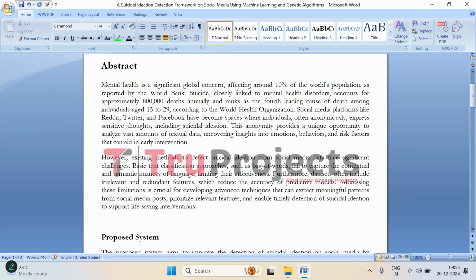To really make a difference in detecting suicidal thoughts, we need to go beyond these basic methods. We have to find ways to capture the true meaning behind the words, eliminate irrelevant features, and focus on the important details that can help us identify risk early on. This would ultimately allow us to intervene in a timely manner and potentially save lives.